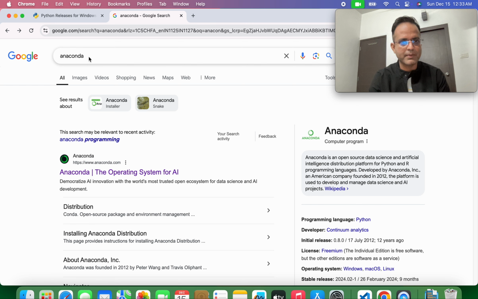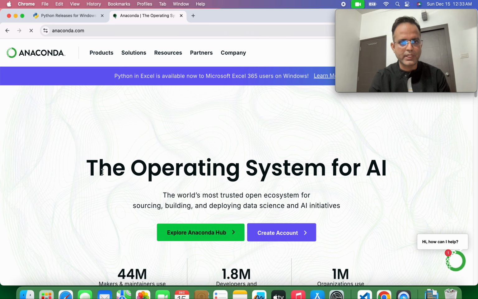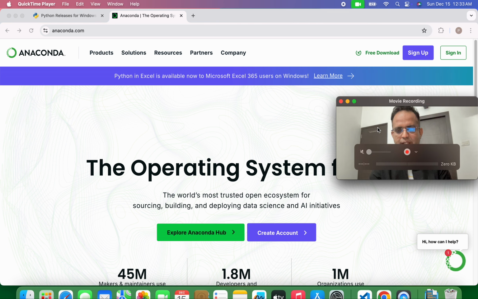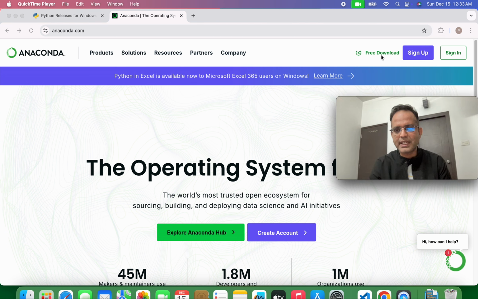For that step, we go to the Google page again and type Anaconda. Then we see the first option, which is the Anaconda web page. We click on it. When we click, we can see on the right side the sign up, sign in, and free download options. We click on the free download option.